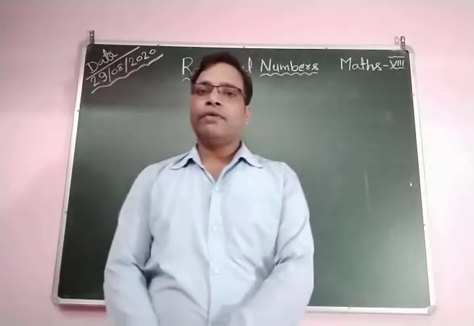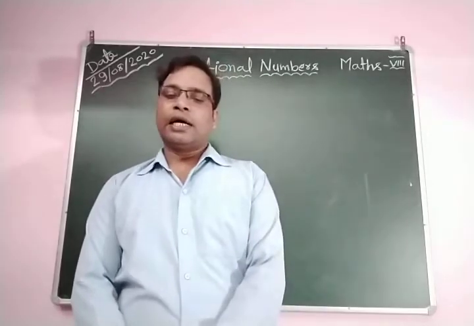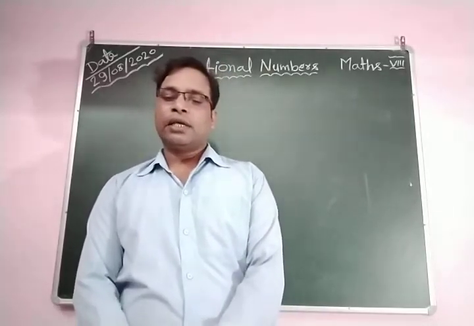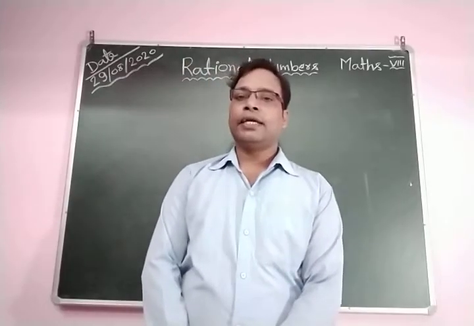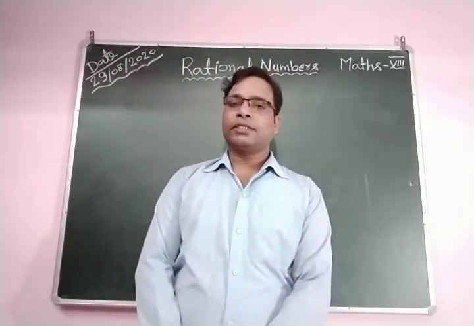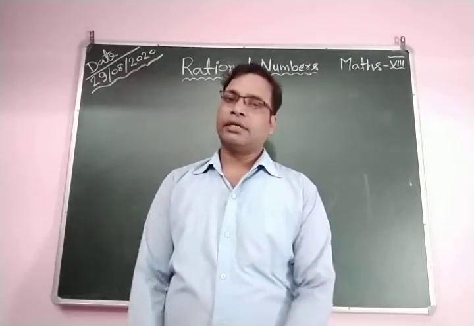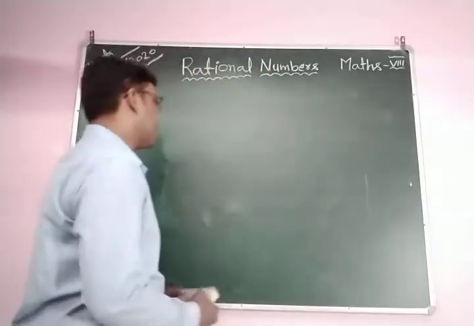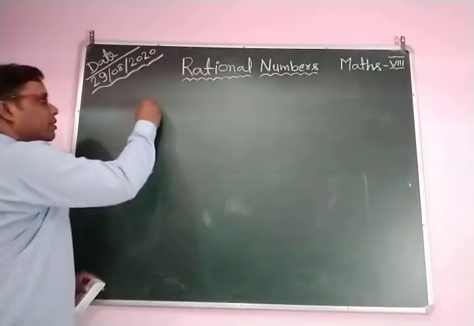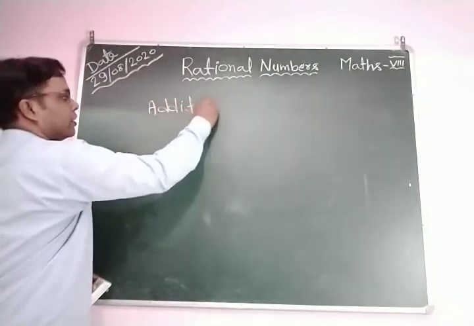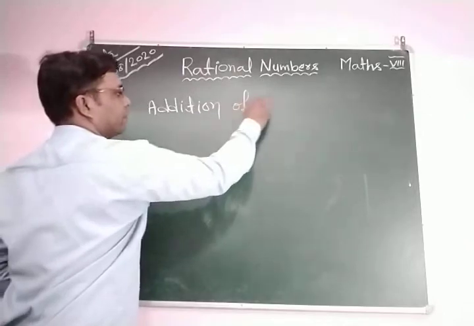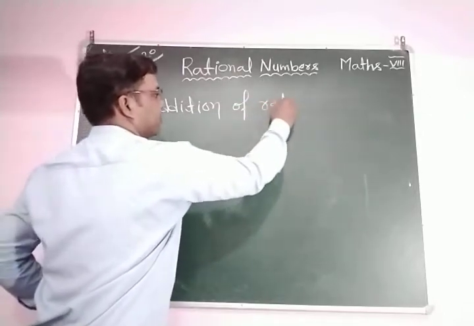Now we are going to discuss operations on rational numbers and their properties. First operation is addition of rational numbers.